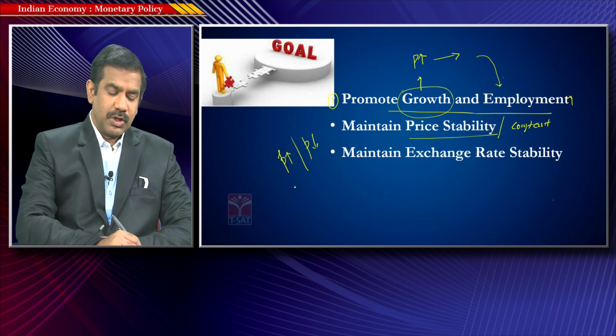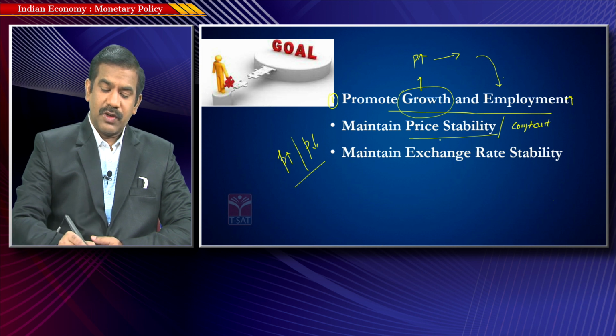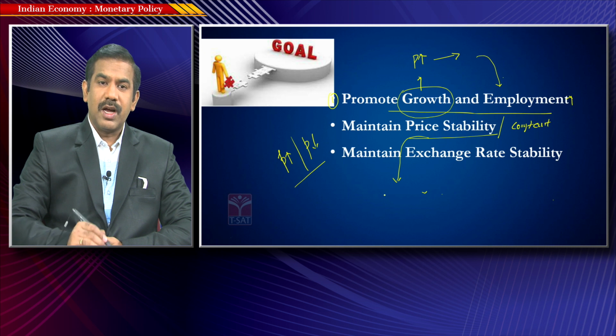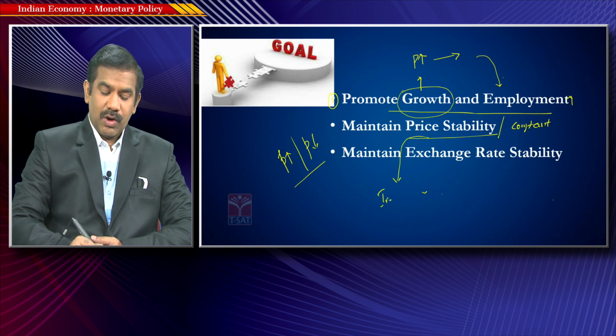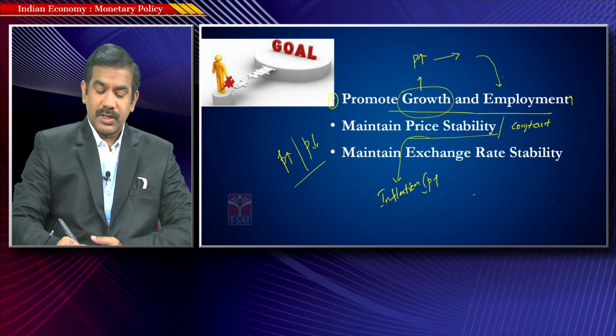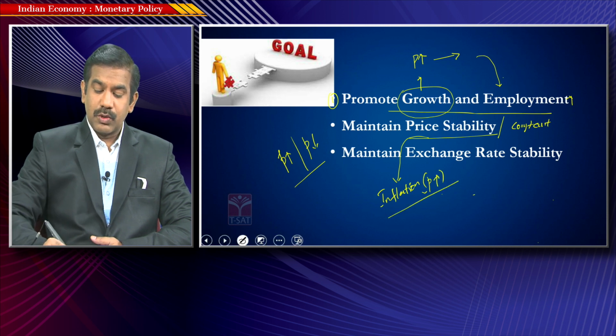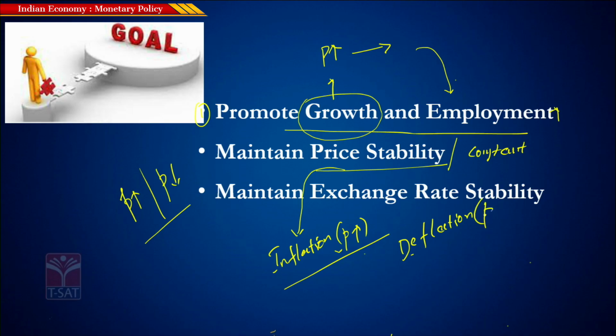So, in simple terms, maintaining price stability means RBI tries to contain the phenomenon of inflation, and we have already seen that inflation is a phenomenon of rise in prices. At the same time, RBI also tries to contain the phenomenon of deflation, that is, a fall in prices. So, RBI ensures that prices neither steeply rise nor steeply fall in a very short span of time.